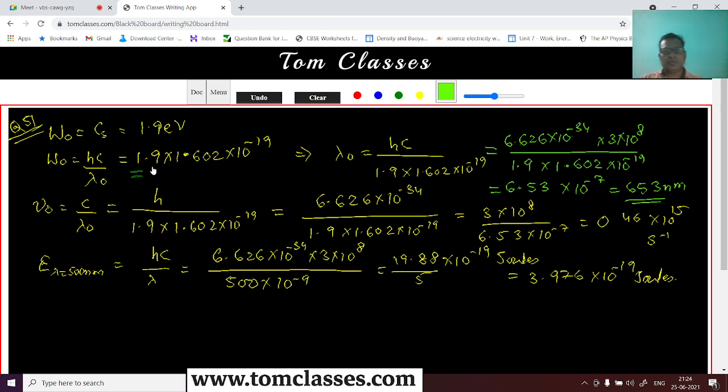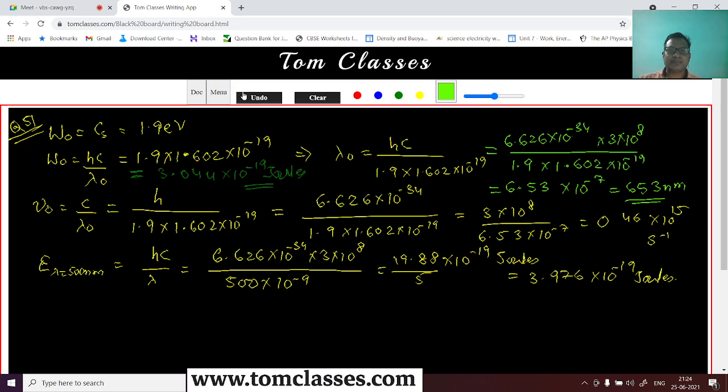And this value is 1.9 into 1.602, so this value is 3.044 into 10 to power minus 19 joules. Okay, this value is in terms of joules, right?